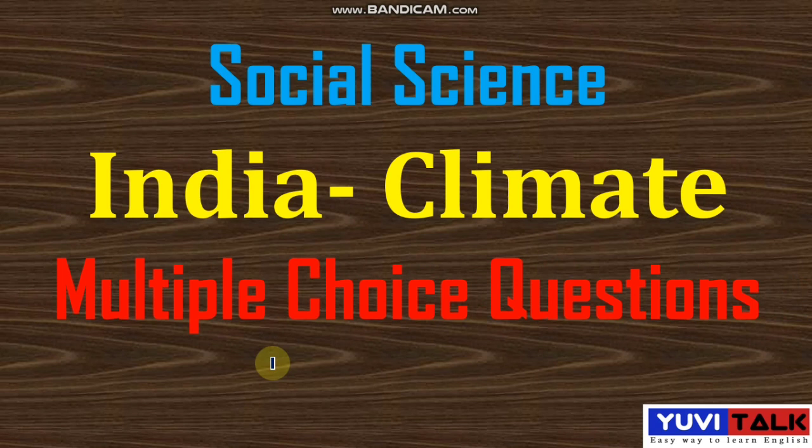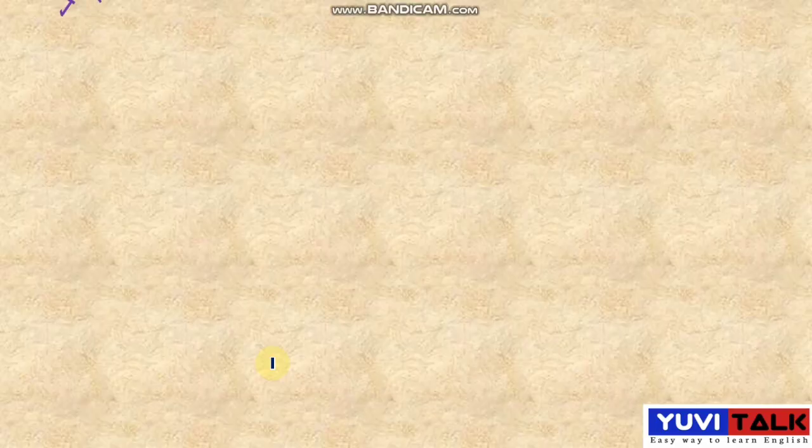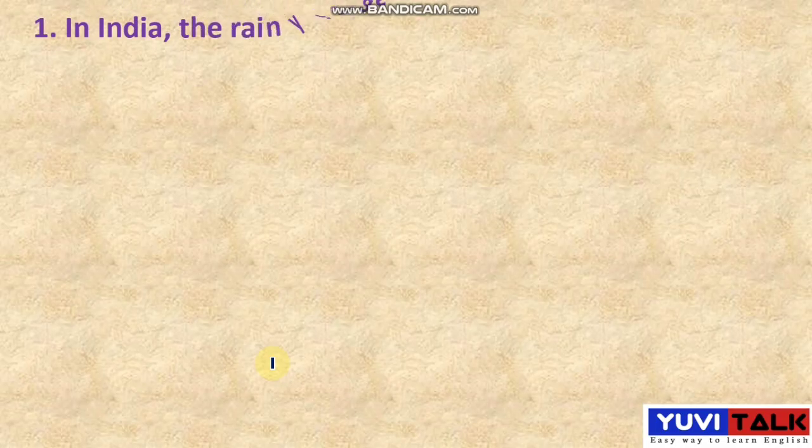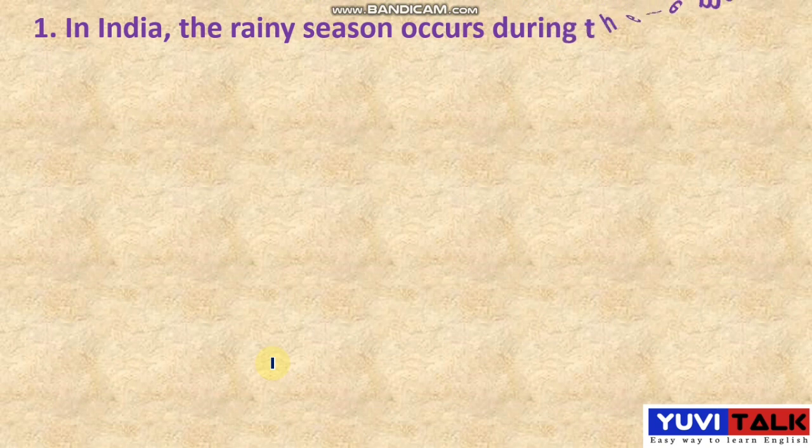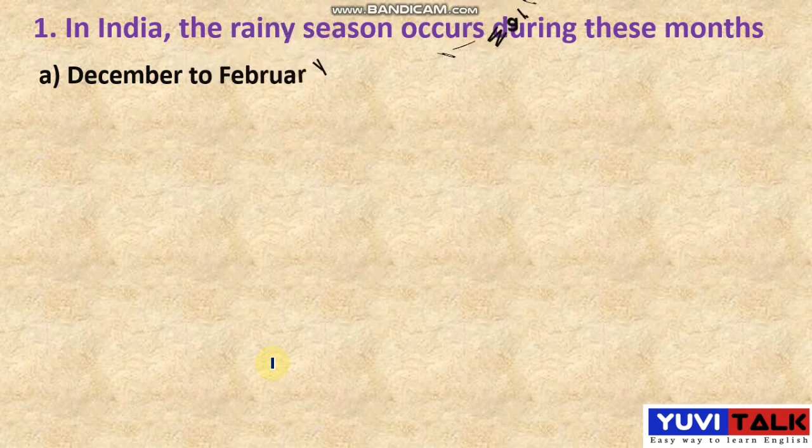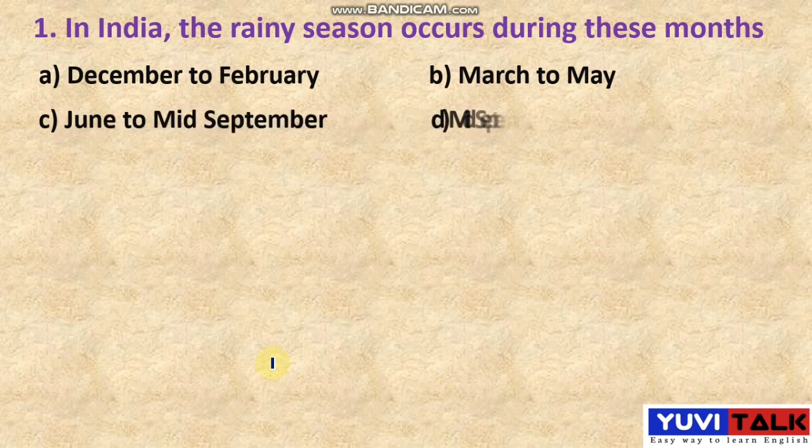Now let's move on to the questions. See, the first question is on your screen. The first question is like this, student. In India, the rainy season occurs during these months. The options are like this. Option A, December to February. Option B, March to May. Option C, June to mid-September. Option D, mid-September to November. Here they have given the 4 options.